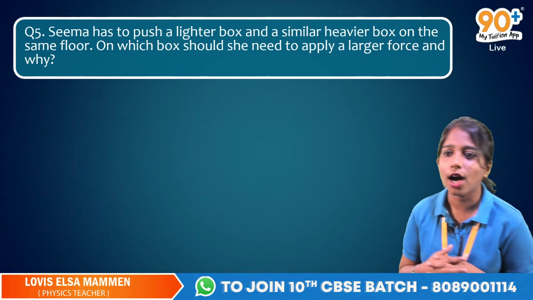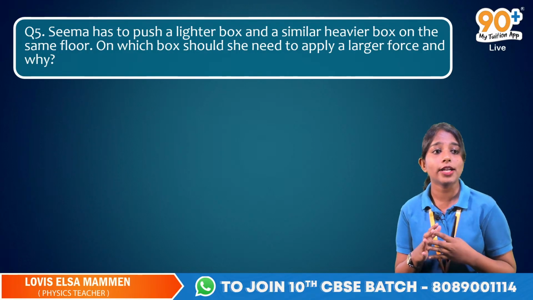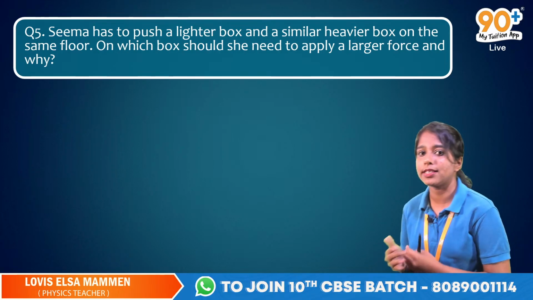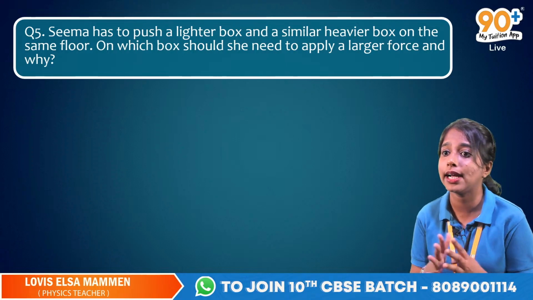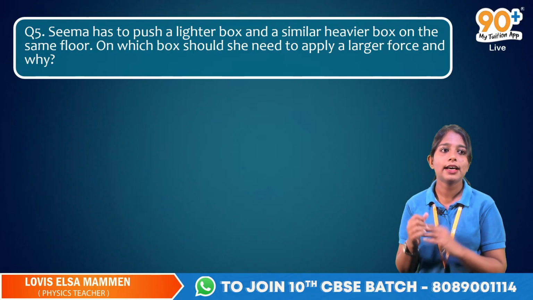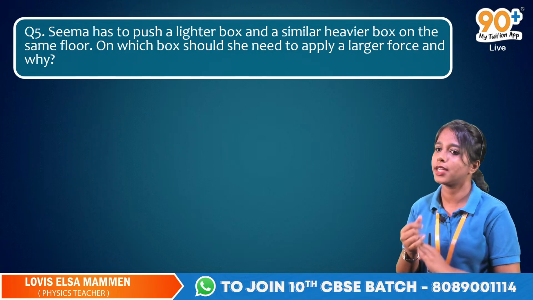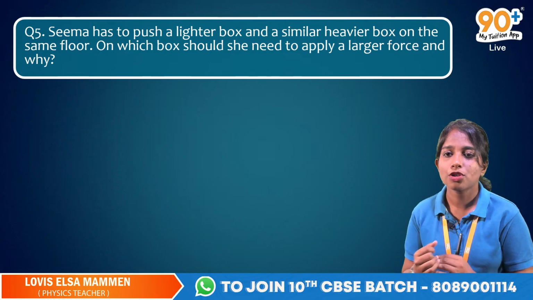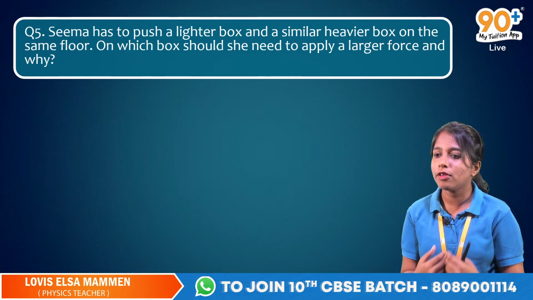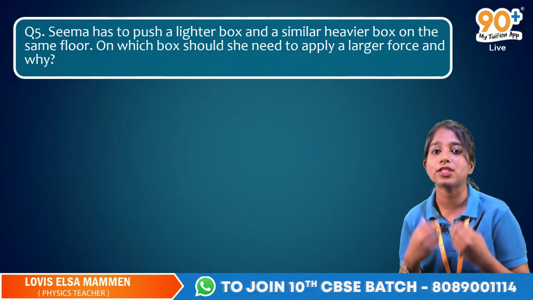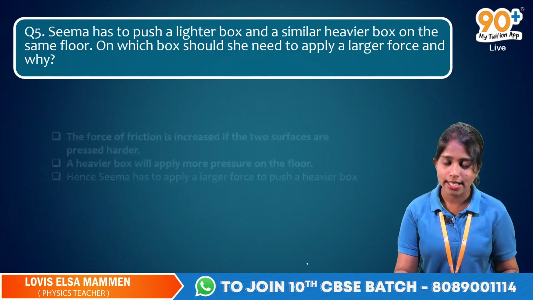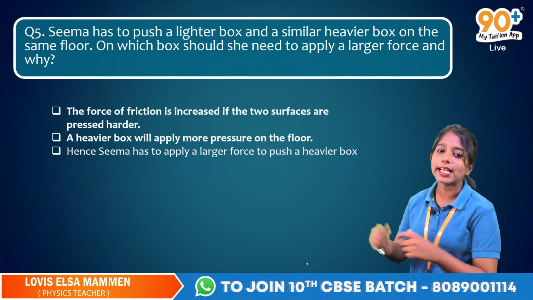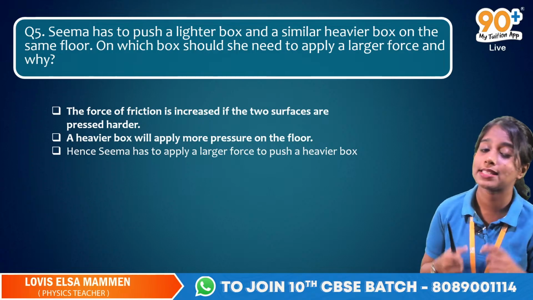Because you know that friction depends on how hard you press the objects on the ground അല്ലെങ്കിൽ സർഫസസ് തമ്മിൽ എത്രമാത്രം ഹാർഡായിട്ടാണ് ഇരിക്കുന്നതും കൂടെ നോക്കിയിട്ടാണ് അവിടെ നമുക്ക് എങ്ങനെ ഫോഴ്സ് അപ്ലൈ ചെയ്യണമെന്ന് തീരുമാനിക്കുന്നത് അല്ലേ? Yes. So when there is more weight there will be more friction. When there is less weight, there will be less friction. The force of friction is increased when the two surfaces are pressed harder.